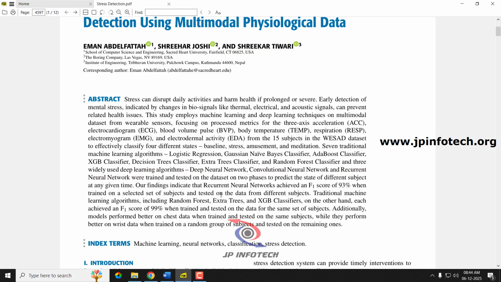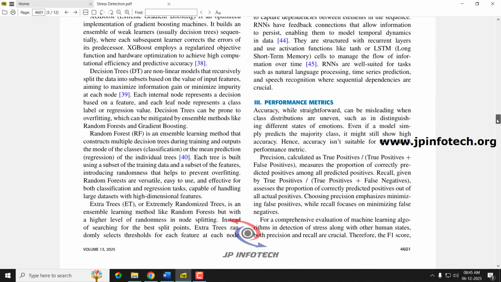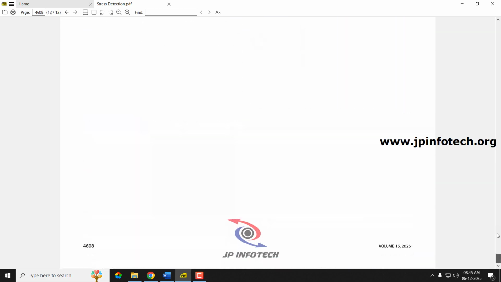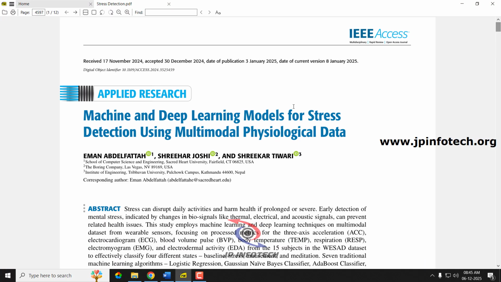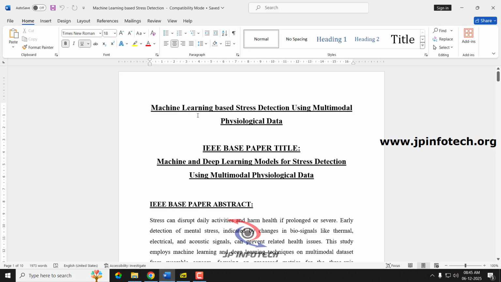And finally they have achieved 93% with the deep learning model RNN, and 99% with machine learning models like random forest, extra trees, and XGB. So these details are mentioned in the base paper. Kindly note that we are not going to do the same as mentioned in the base paper. So now let us see what improvements we have made over the existing system, that is, the base paper. Now let us see the proposed system.